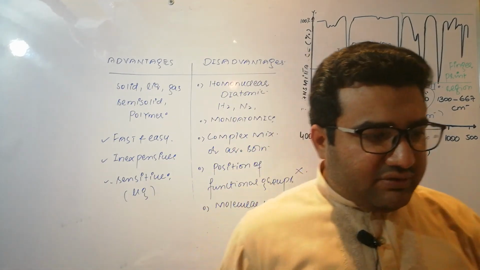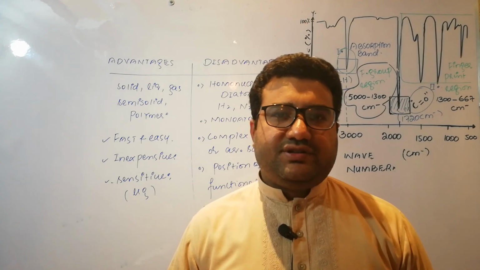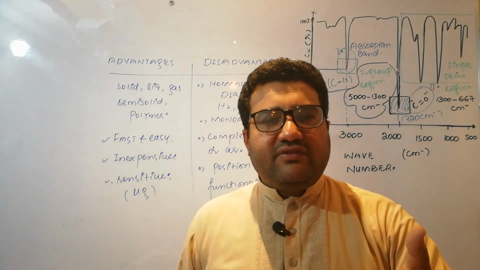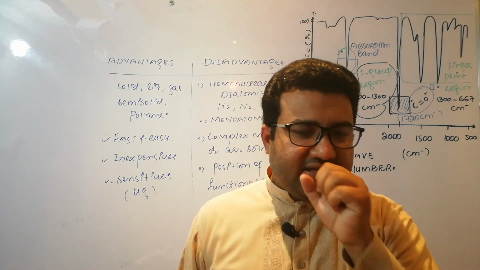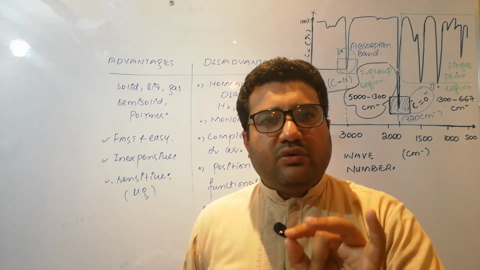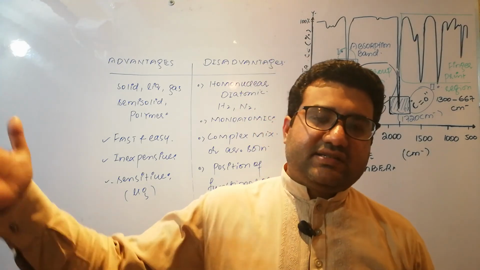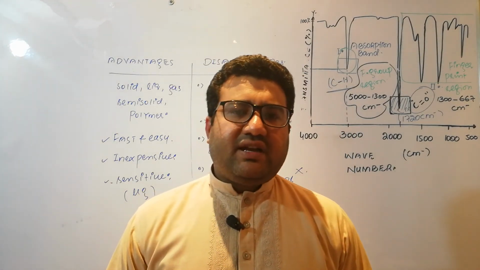So IR spectroscopy is about the detection of the functional groups. Keep in mind, it is very important, because whenever you discover a new compound, organic compound especially, the first thing that you need to know is to which homologous series it belongs, and then the further studies start. It was an overview of the IR spectroscopy.